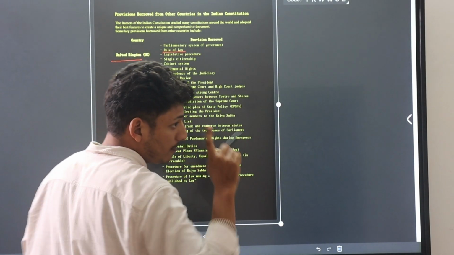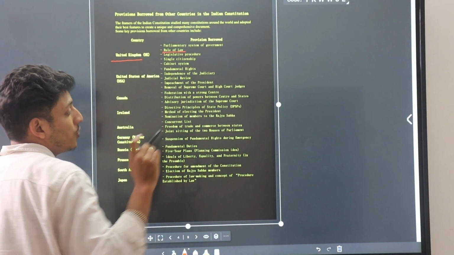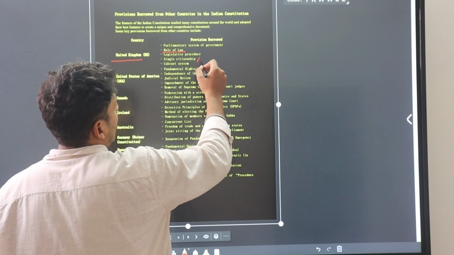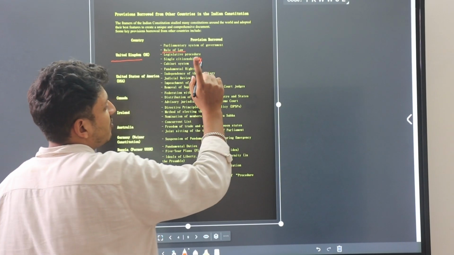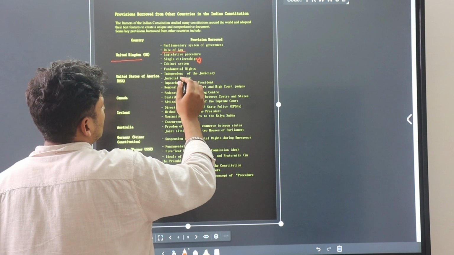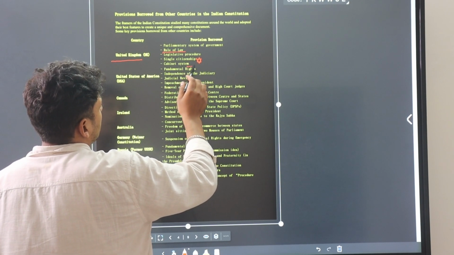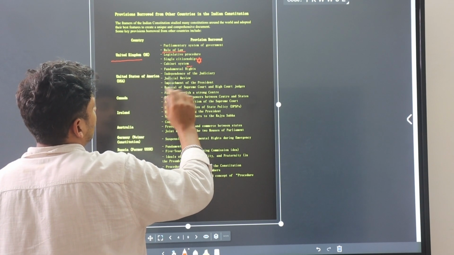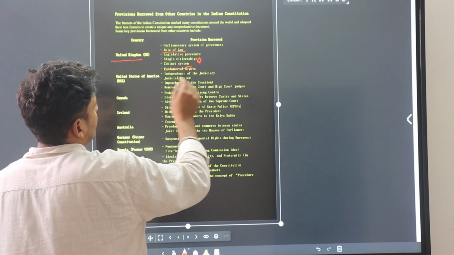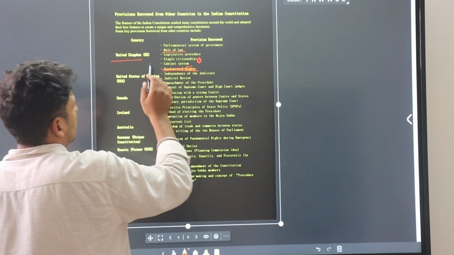Important. I am marking which are important and frequently asked in questions. Cabinet system, you can remember this. Fundamental rights, no, not fundamental rights, we take this from USA.